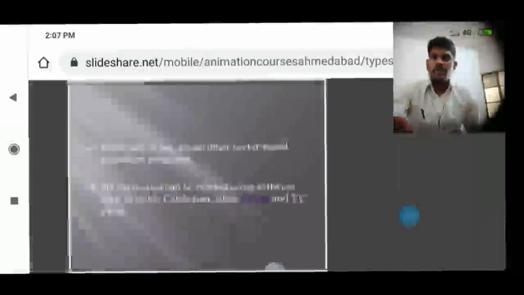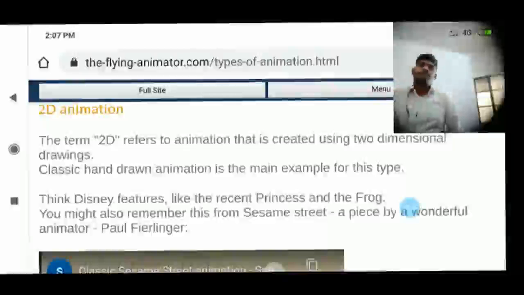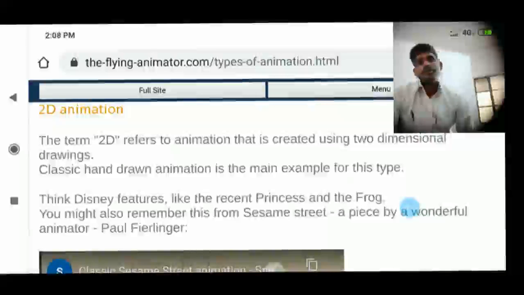So we will look again at 2D animation. The term 2D refers to animation that is created using two-dimensional drawings.